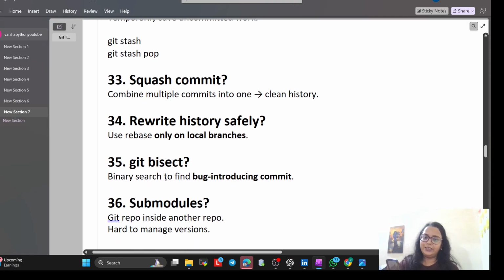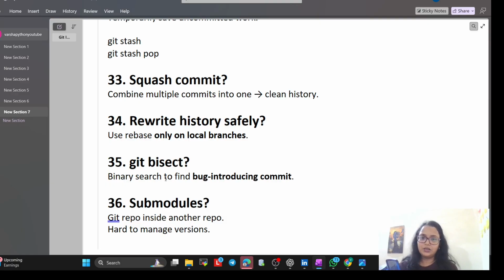Rewrite history safely. Use rebase only on your local branch. So for rewriting history safely, we will use rebase only. Safe history rewrite means I only rewrite history on my local branch before anyone else sees it. Once it goes to GitHub, the history is sacred.